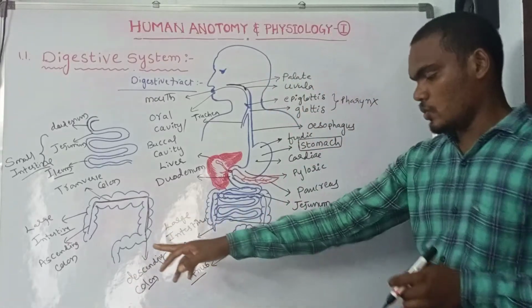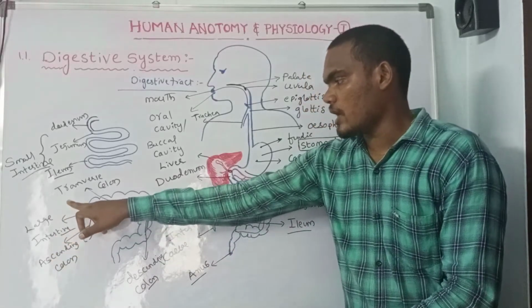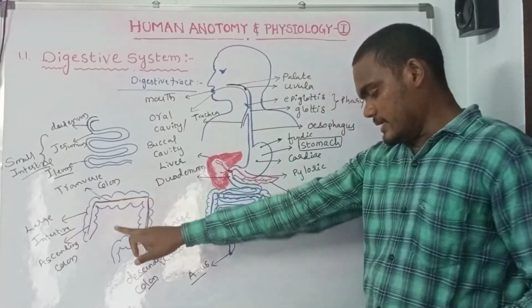So: ascending colon, transverse colon, and descending colon.